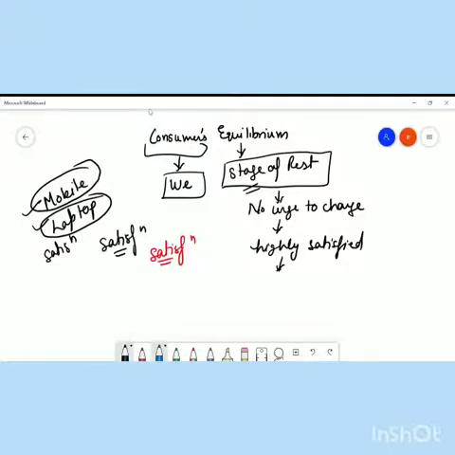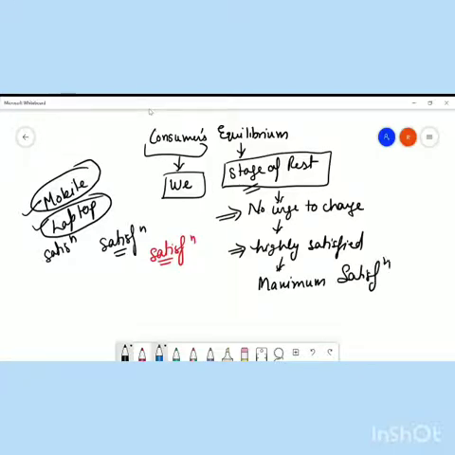Now, the thing is, what is consumer's equilibrium? Consumer, we people, equilibrium, stage of rest. Stage of rest implies no urge to change. Consumer कुछ change नहीं करना चाहता है. He is highly satisfied with his position. And when will he be highly satisfied with his position? When he is getting the maximum satisfaction.